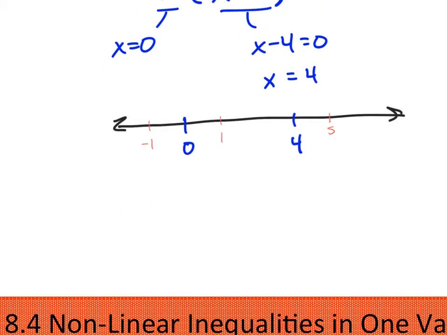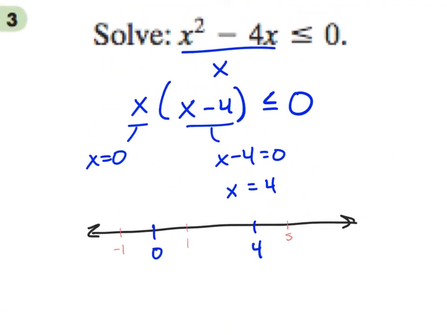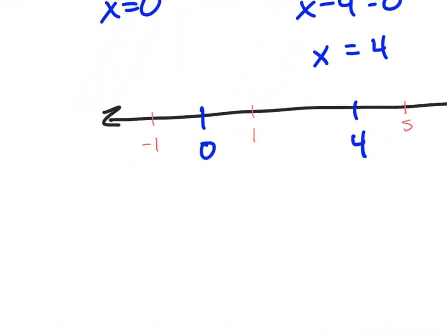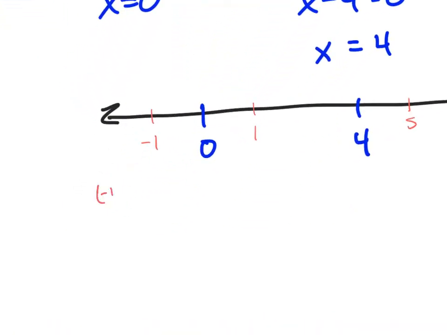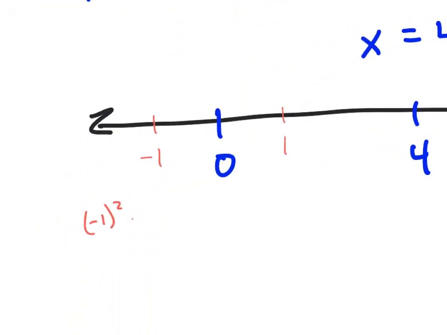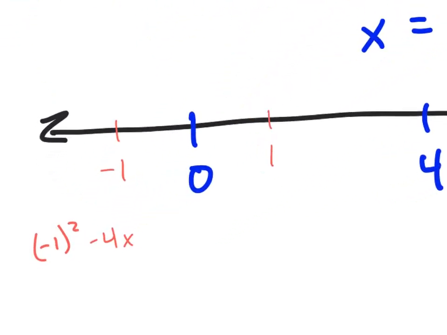So let's plug them in here. And you can plug them into the original, the x squared minus 4x, or this factored, x times x minus 4. It really doesn't matter. So I'll do the original. Negative 1 squared minus 4x is supposed to be less than or equal to 0.